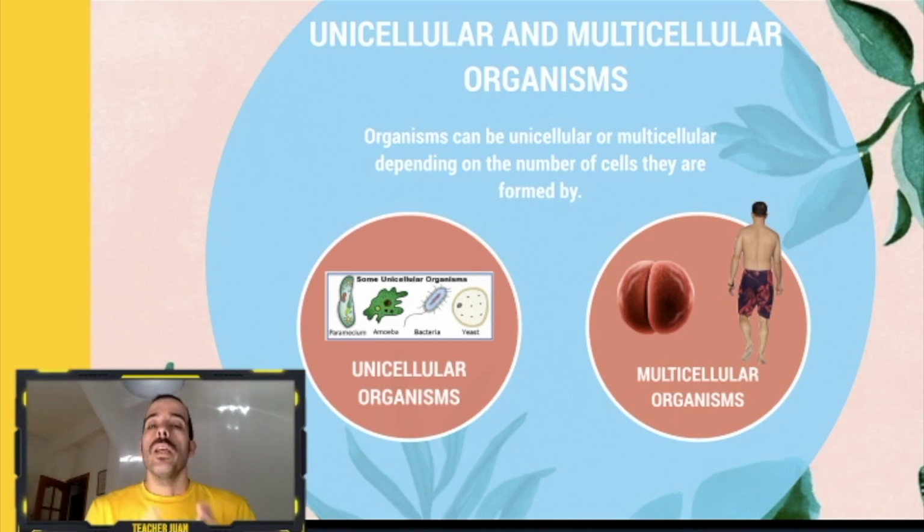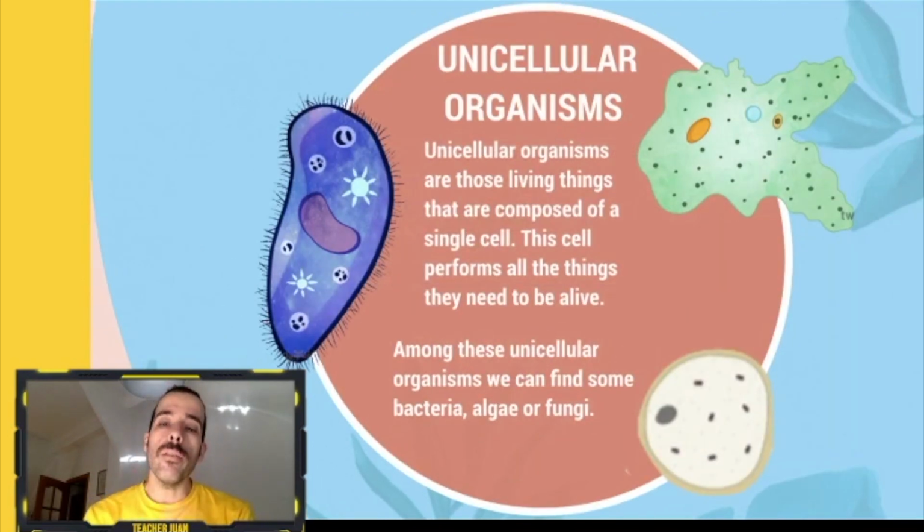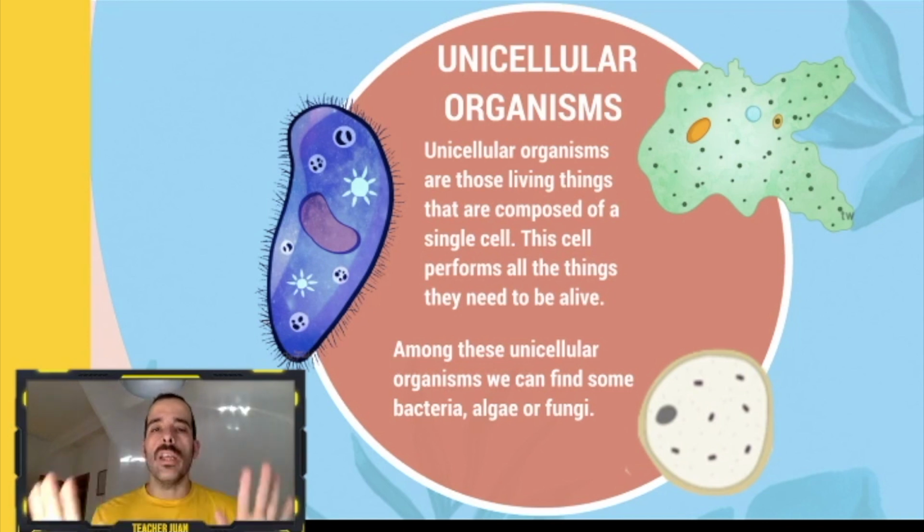Let's see. Unicellular organisms are those living things that are composed of a single cell. This cell performs all the things they need to be alive. What does it mean? Very easy. One organism, one living thing, composed exclusively just by one cell. Okay? One cell performing all the things the living thing needs to live, and that's all. Among these unicellular organisms, we can find bacteria, algae, and some fungi.